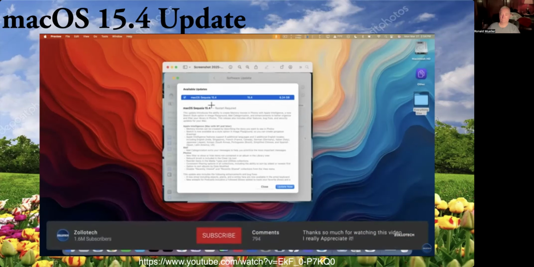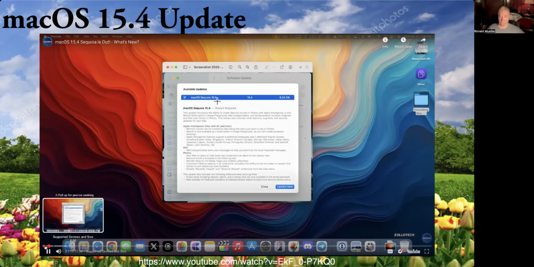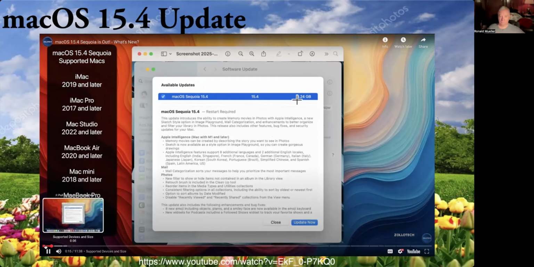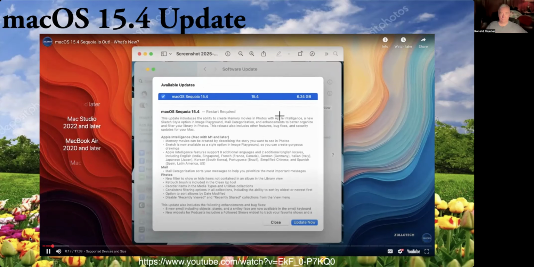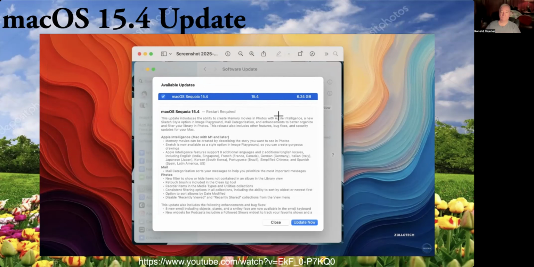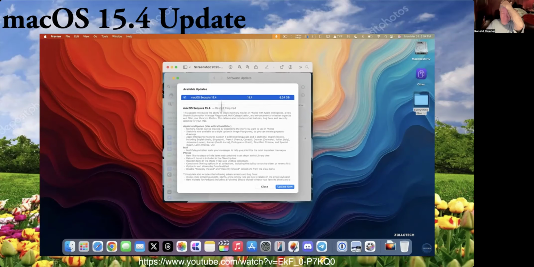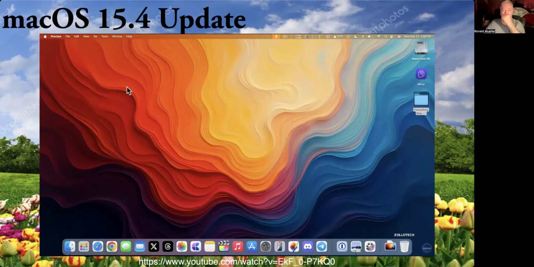macOS 15.4 Sequoia is available around the world at the same time for everyone on all macOS 15 supported devices. And this came in at a fairly large 6.24 gigabytes on my M4 Max 16-inch MacBook Pro, and this released alongside many other updates such as iOS 18.4, iPadOS 18.4, tvOS and HomePodOS, visionOS updates, and updates for older devices as well. However, at the time of this video, watchOS 11.4 is not out yet. Now let's go ahead and take a look at the build number and talk about what's new.